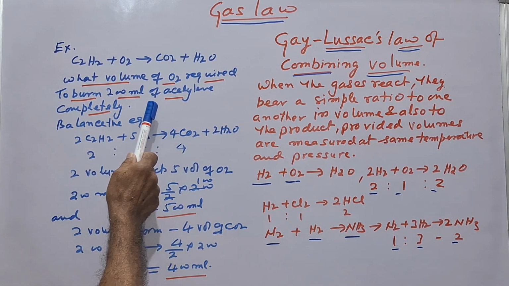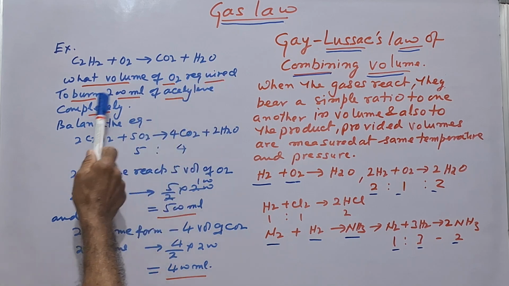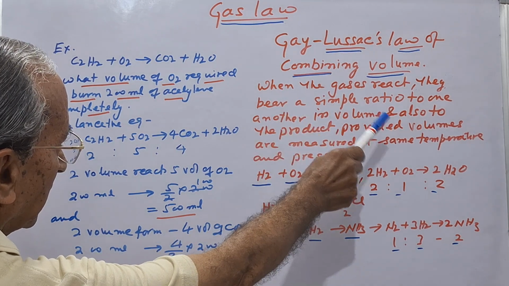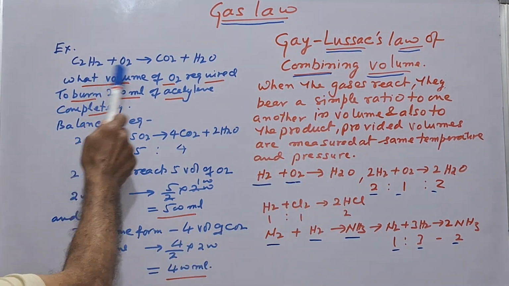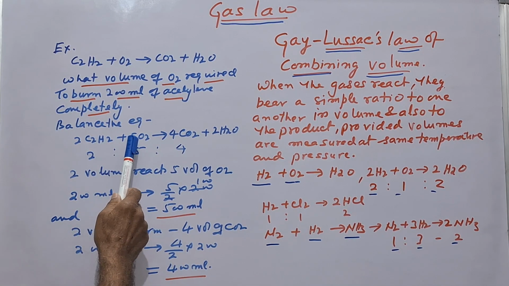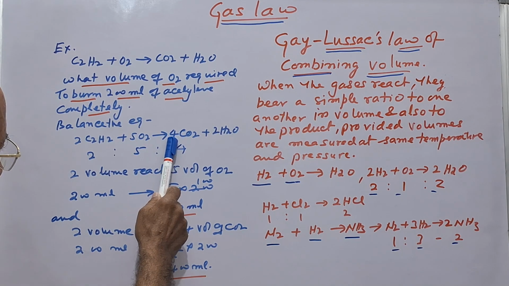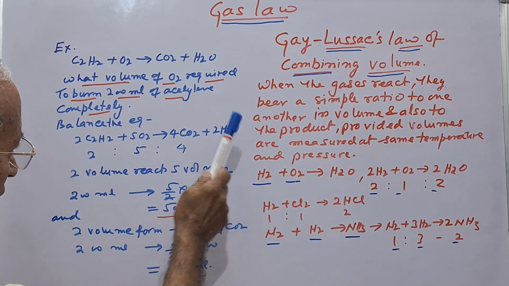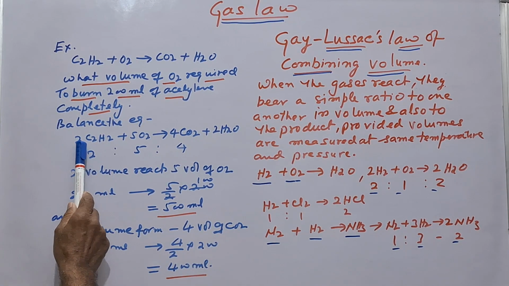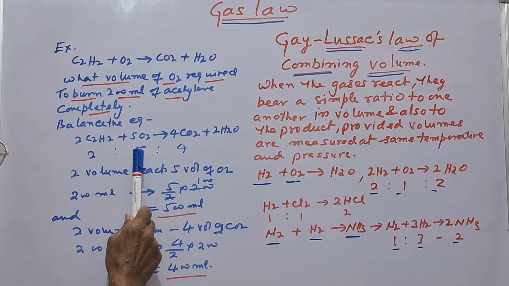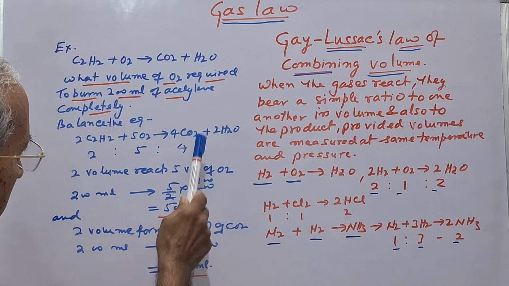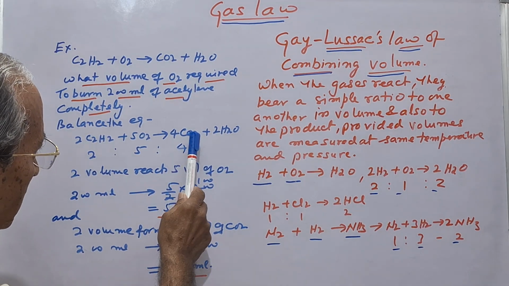We have to find out the volume of oxygen required to burn 200 ml of acetylene. Now we will apply this Gay-Lussac law. First we balance the equation: 2C2H2 plus 5O2 gives 4CO2 plus 2 molecules of water. Now as per the law, 2 volume of acetylene requires 5 volume of oxygen for completely burning and gives 4 volume of carbon dioxide.